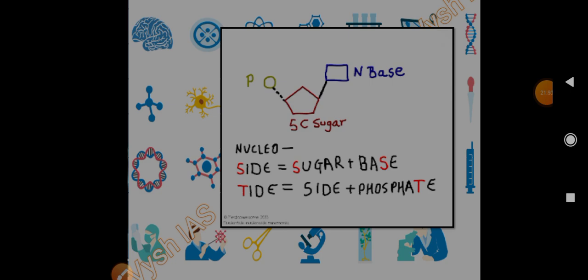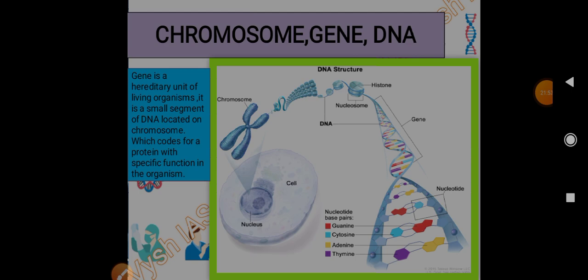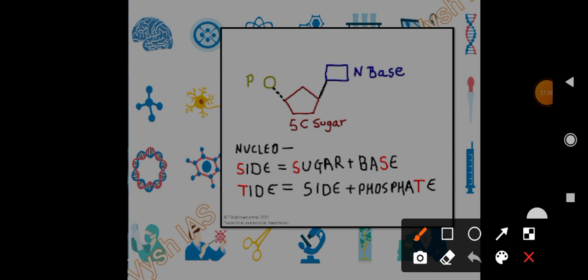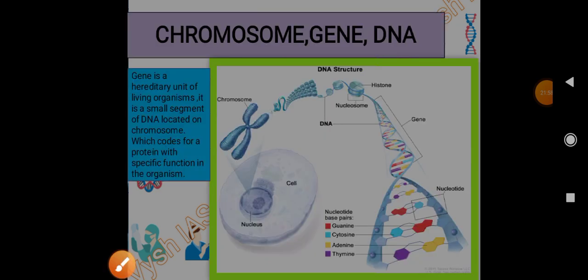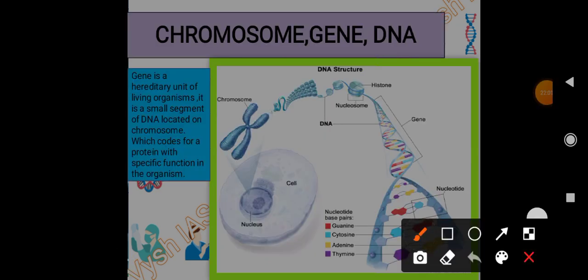Let's move on. We have to know what genes, chromosomes and DNA are. We have seen till now how DNA is arranged, but if it is so long, how is it present in a cell? That we have to see.